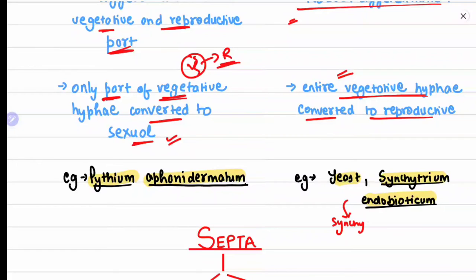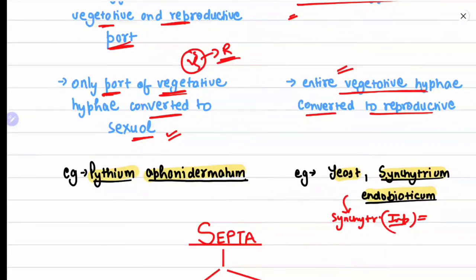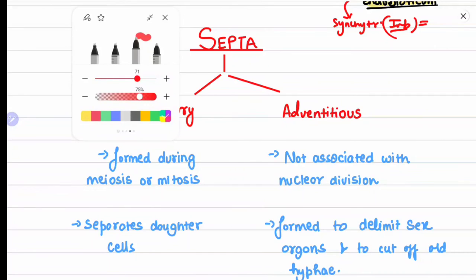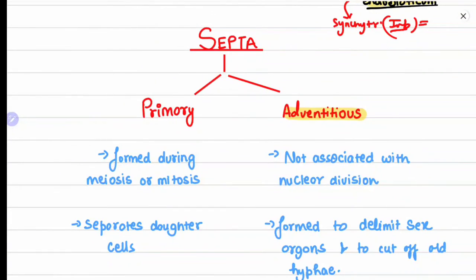Synchytrium is important and it is asked, as well as yeast. Septa is of two types: primary septa and secondary, or adventitious septa. Primary septa is formed during division, during mitosis or meiosis, while adventitious is not associated with any kind of nuclear division.